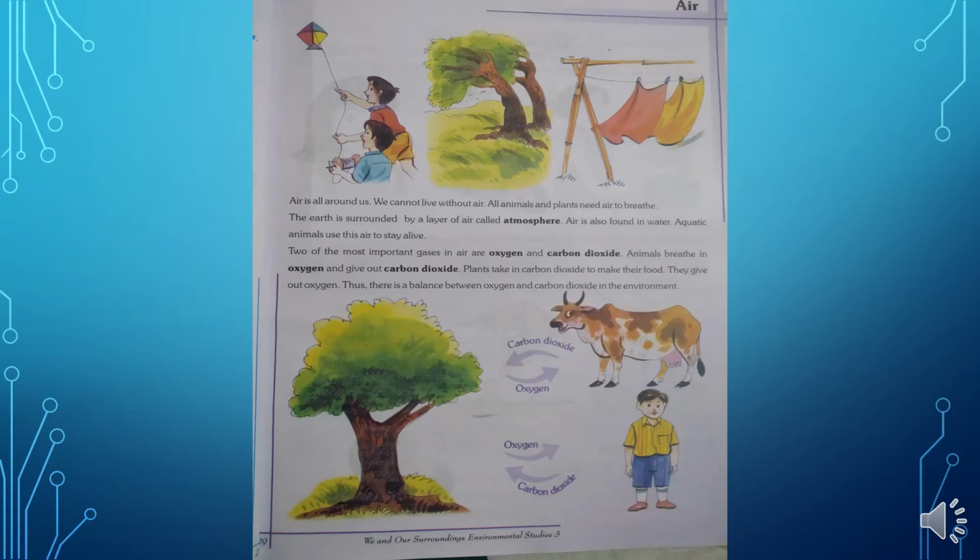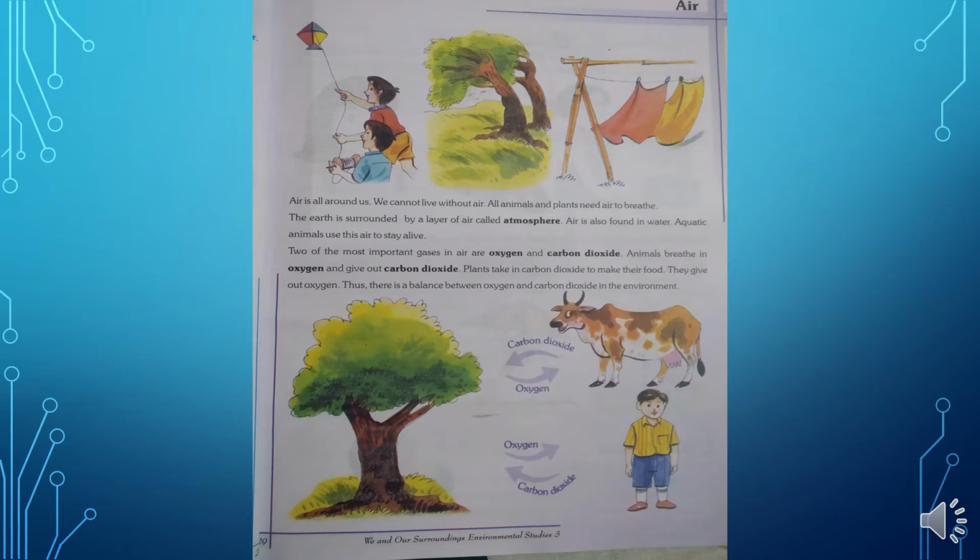Okay, now next para. Two of the most important gases in air are oxygen and carbon dioxide. Animals breathe in oxygen and give out carbon dioxide. Plants take in carbon dioxide and make their food. They give out oxygen. Thus, there is a balance between oxygen and carbon dioxide in the environment.